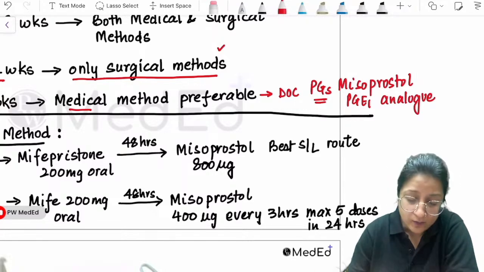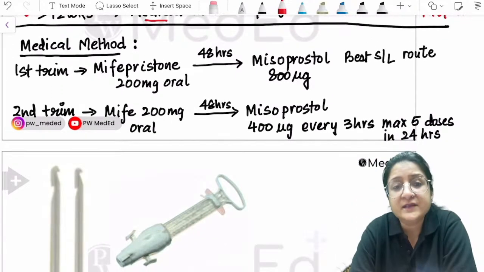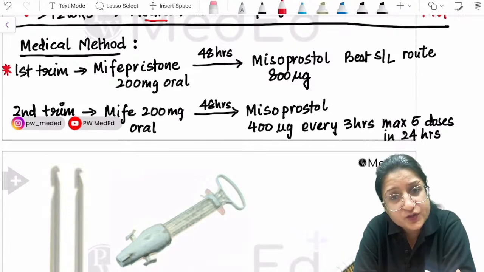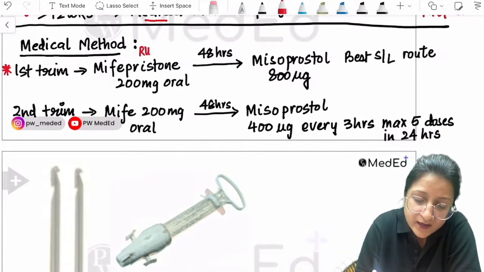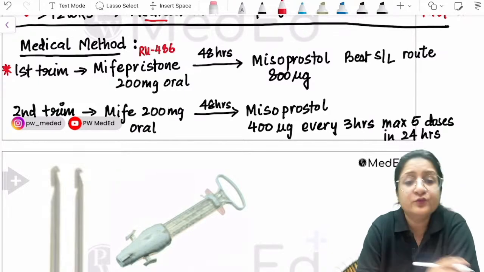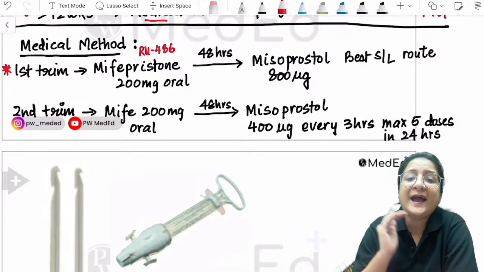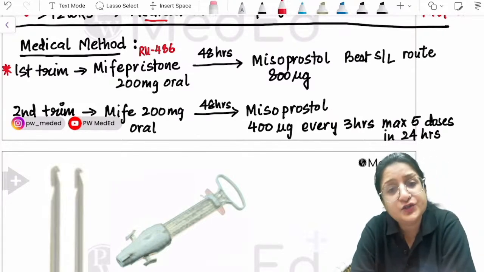Now, they have also asked you questions regarding the medical method. In the first trimester, the drugs that you use are mifepristone and misoprostol. Mifepristone is also called RU486, so don't get confused, RU486 is the same as mifepristone. It is an anti-progestin, an anti-progestational drug.